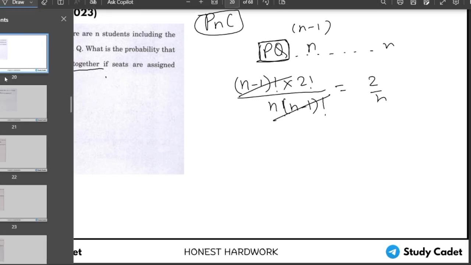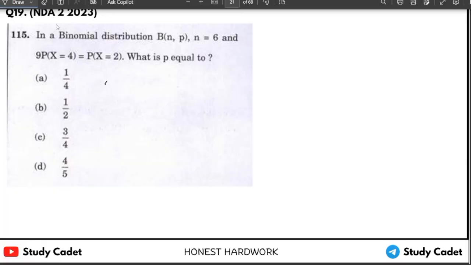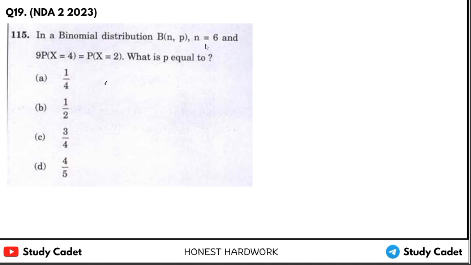Okay, next question. In a binomial distribution B(n, p), n equal to 6 and p equal to 9, what is P equal to? Simply put the value. We know that P(X = r) is equal to nCr p^r q^(n-r).